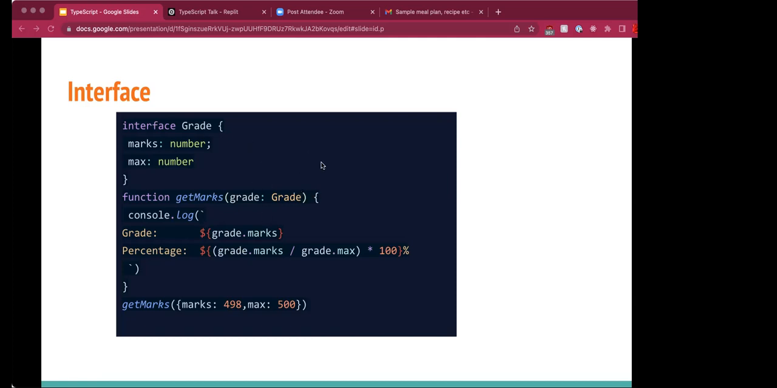So in this case, I'm typing it, the interface grade is being used by getMarks here, and it provides the grade and the percentage here.